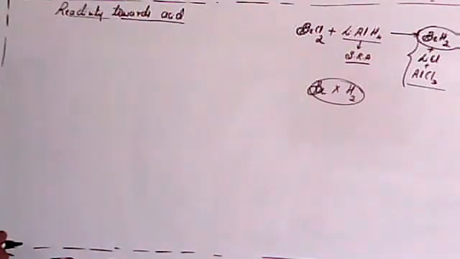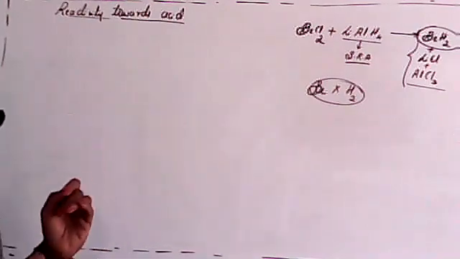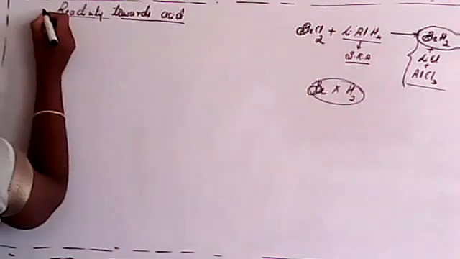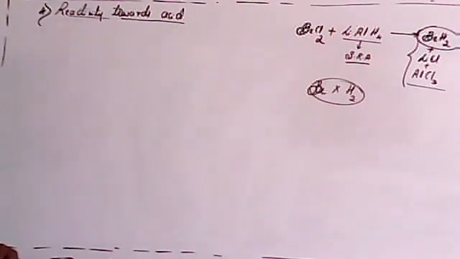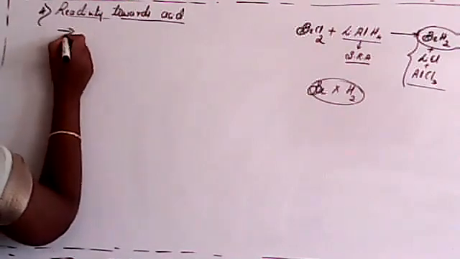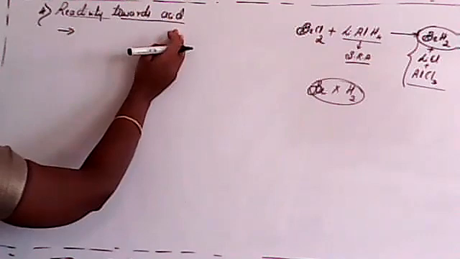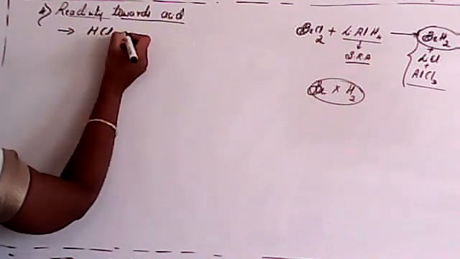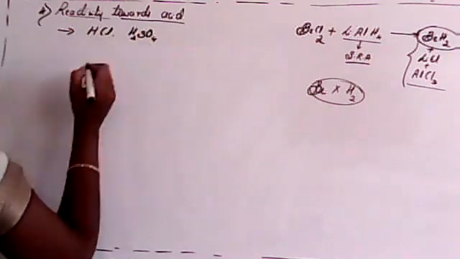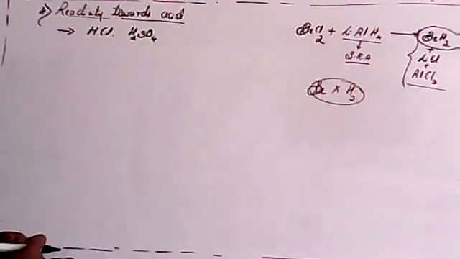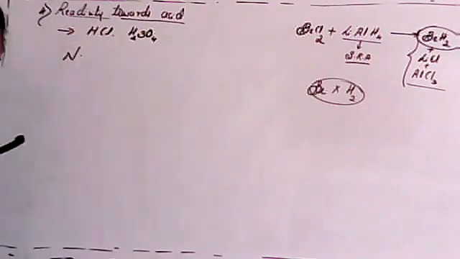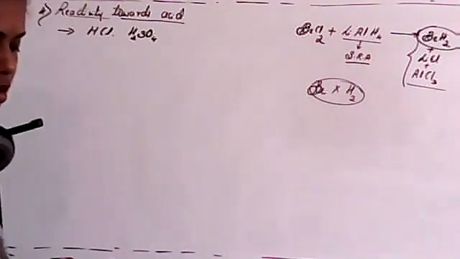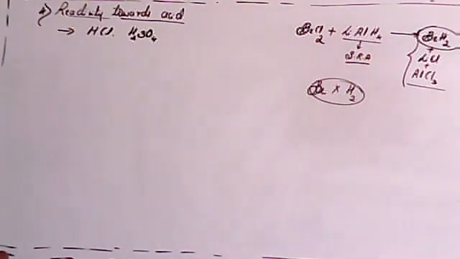Is it clear? So next is the chemical property, the fourth one, which is very important: reactivity towards acid. Students, what happens when alkaline earth metal reacts with acid? The acid may be HCl, H2SO4, HNO3, whatever it is. So here I'll consider a simple example, calcium. What happens when the metal reacts with acid? That's why I'll consider a simple case.